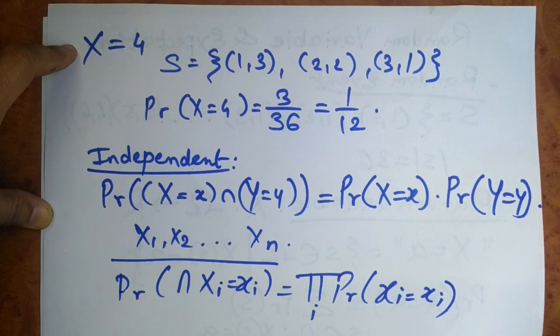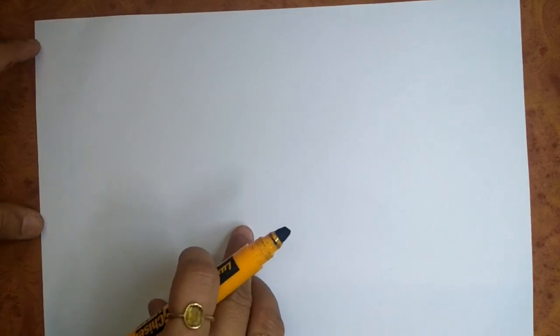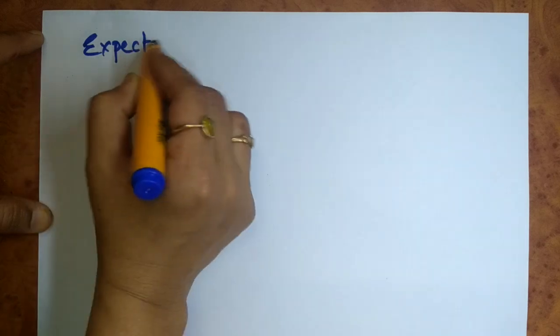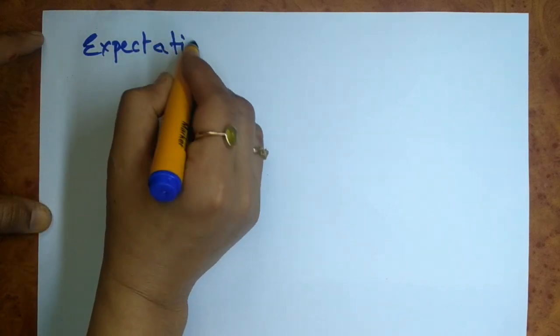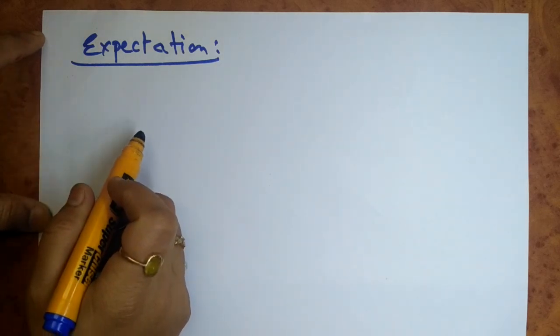Now, a basic characteristic of random variables is called expectation. The expectation of a random variable is a weighted average of the values it assumes, where each value is weighted by the probability that the variable assumes that value.